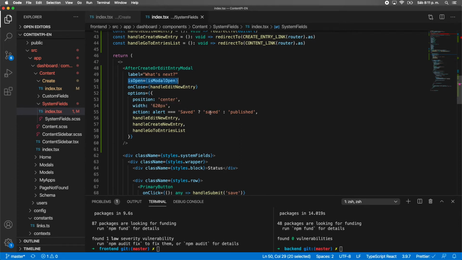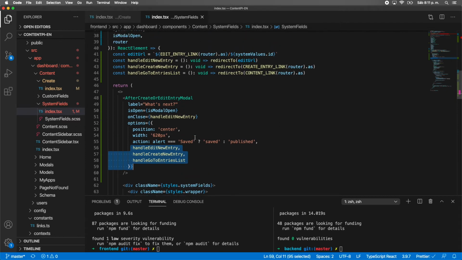If it's saved, the action is going to be saved or otherwise published. And we are going to pass these three methods that basically are going to be our redirections. Once you create a new entry, the modal will say, oh, you created this entry successfully. What do you want to do next? You want to edit the same entry, create a new one, or go to the list? So that's why we need three redirections there.